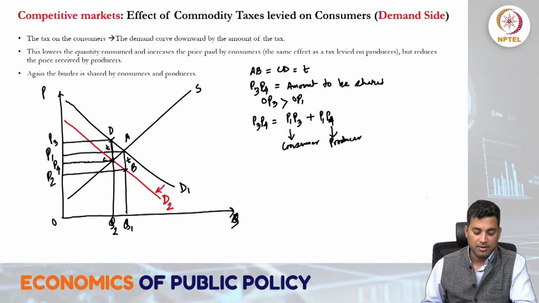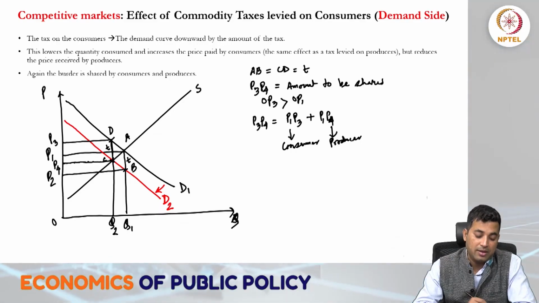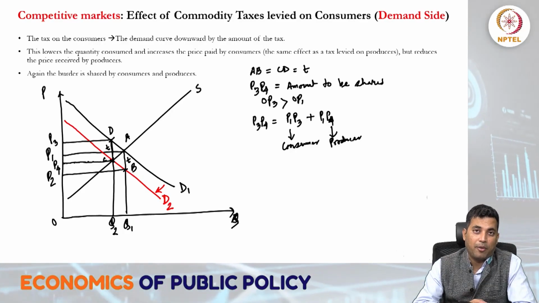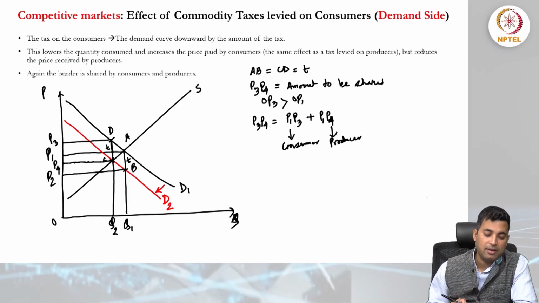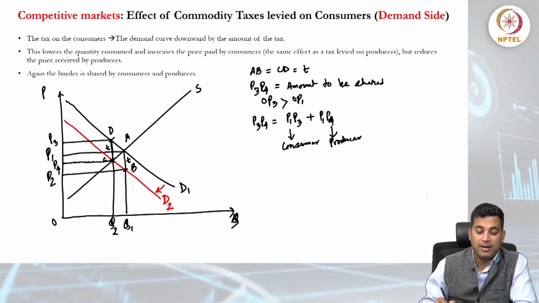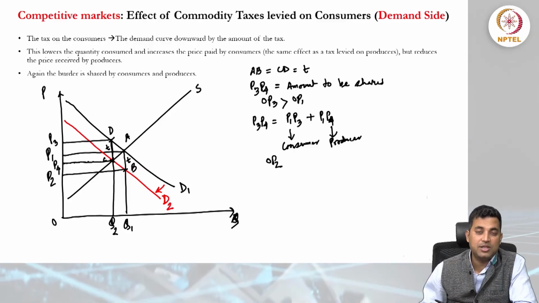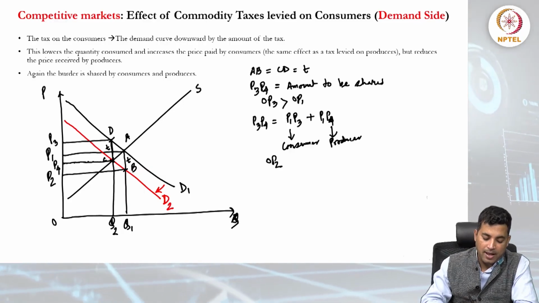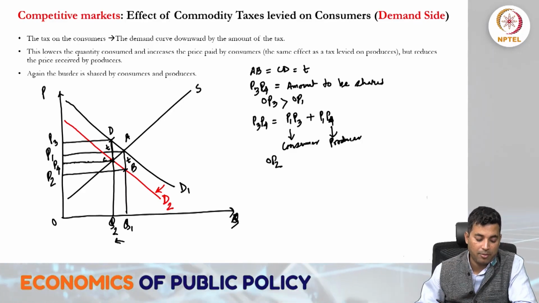You can see here, at point B, if the market is at the equilibrium point A, the producer could have been paid just OP2. But in this particular case, due to the shift of the demand curve, the consumer is facing a higher price, and the producer has to produce less because of the new equilibrium point.